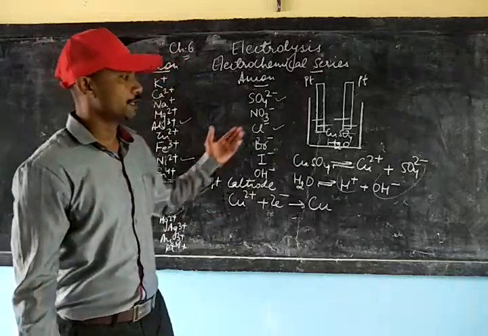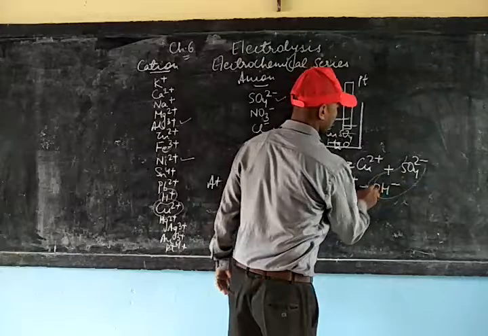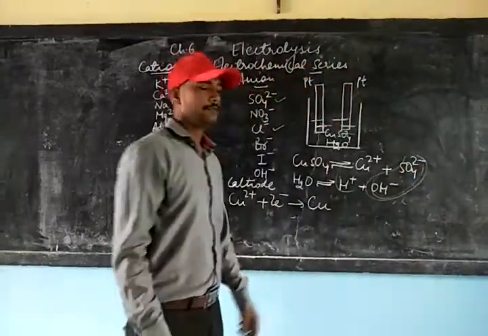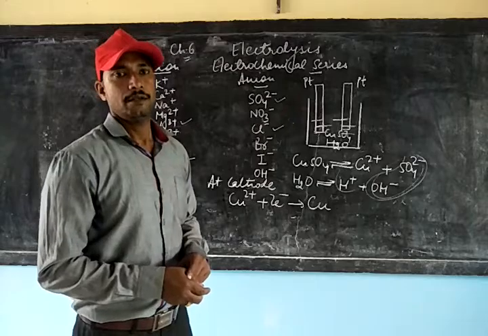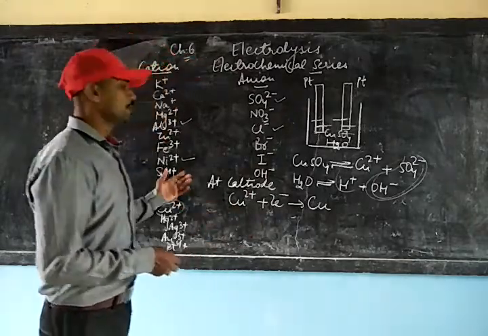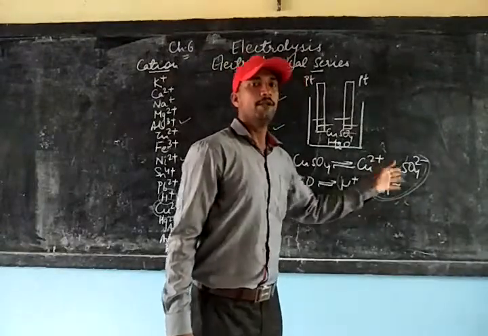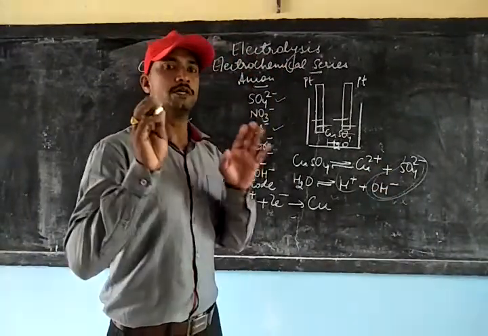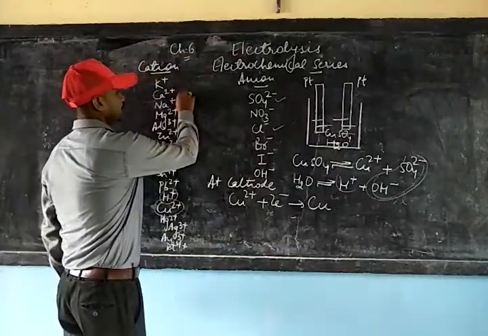Now coming to the anions, you can see there are two negatively charged ions, that is sulfate ion and hydroxyl ion. Now let us see how it can be done. Since these two are negatively charged, they will be discharging towards the anode. So we can write at anode.